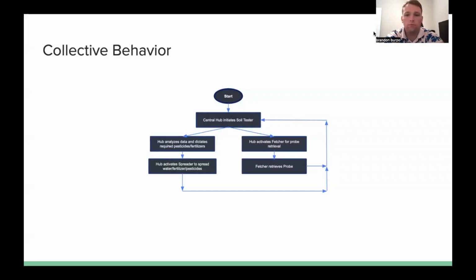Thank you. So for our collective behavior, it's going to be an ongoing process, but it's going to start with the central hub initiating the soil tester. The hub both analyzes the data and dictates requirements for pesticides and fertilizers, while also activating the fetcher for probe retrieval at the same time. With the soil tester going out, the hub activates the spreader to spread water, fertilizer, and pesticides. And with the fetcher going out, the fetcher will then retrieve the probe, and then the process will start again from the soil tester initiating.